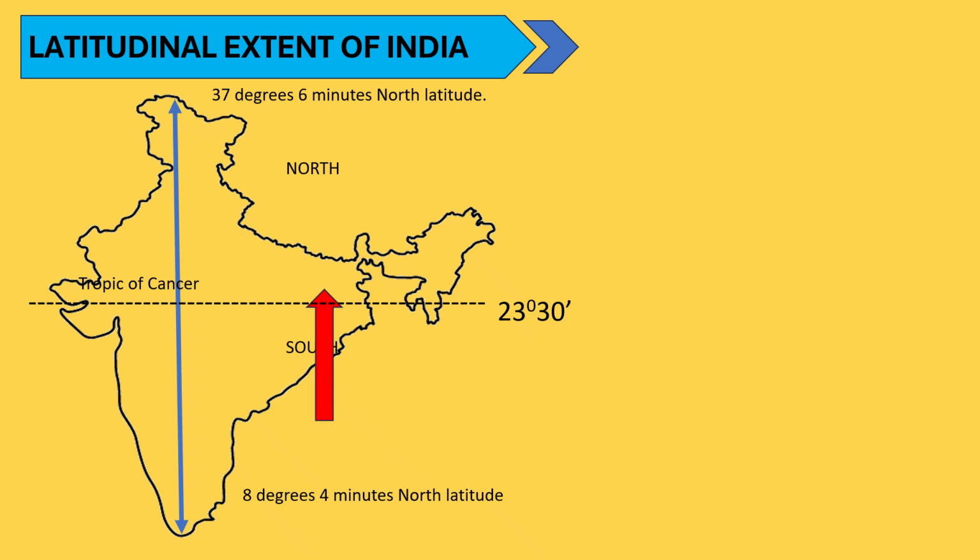This line divides India into the tropical zone in the south and the subtropical zone in the north. Because of this latitudinal extent, southern India remains warmer while northern India experiences colder winters. Therefore, India experiences a variety of climatic conditions.